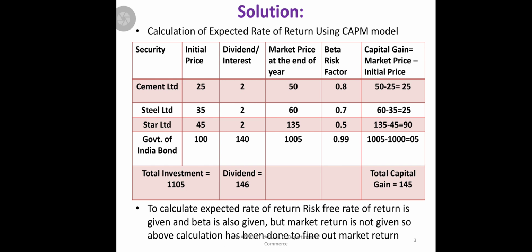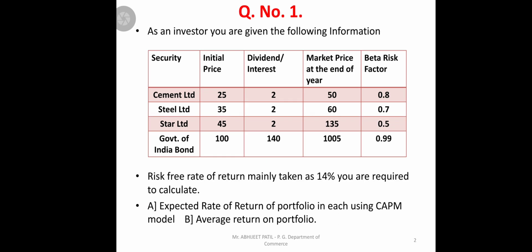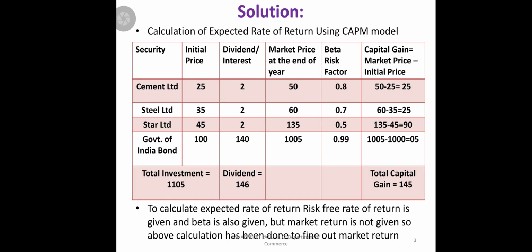Then Star Limited: 135 minus 45, 90 rupees. And Government of India, obviously 1005 minus 1000, so here we will be making 5 rupees. It is the Government of India securities value, so we will get 5 rupees.